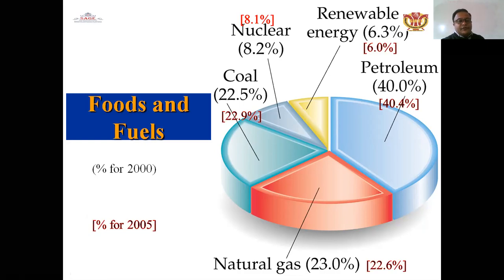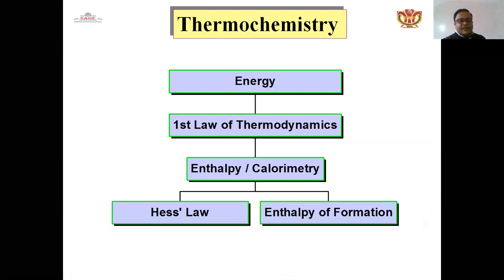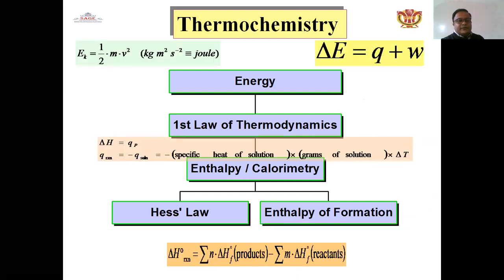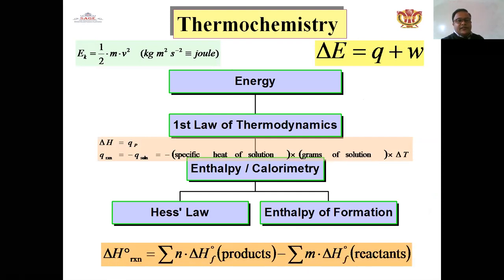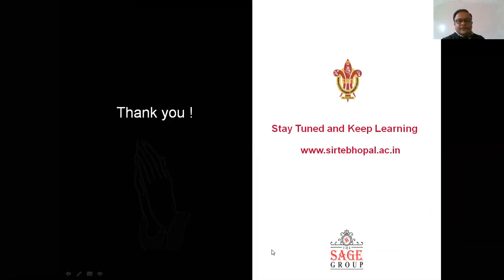Percentages for 2000 and 2005, this is the difference. In thermochemistry, that is the energy, the first law of thermodynamics, which we already covered in the first slide. There we had kinetic energy, and the change of internal energy is equal to Q, the heat transfer, plus the work done. After that, the change of enthalpy is the enthalpy of the products minus the enthalpy of the reactants. So thank you, that is today's lecture.